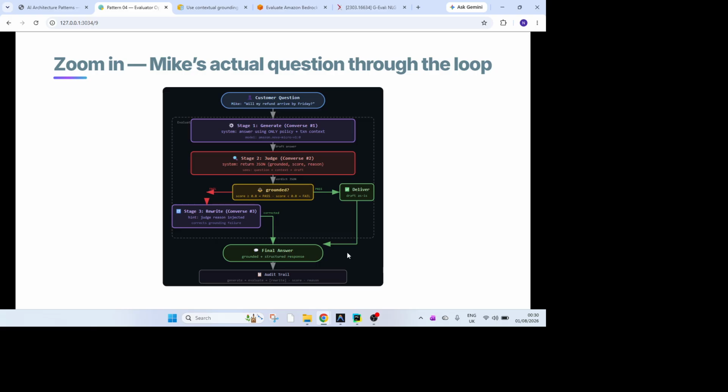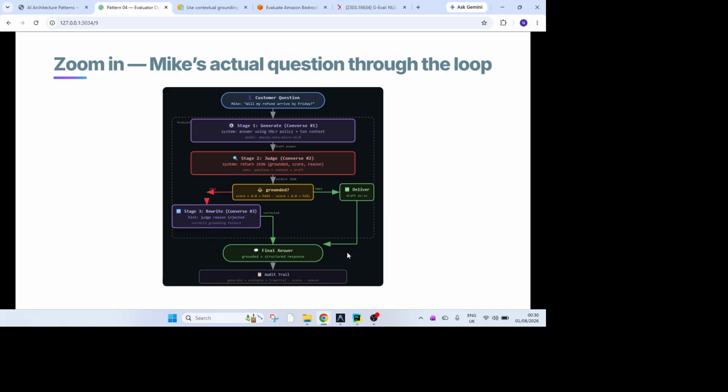Now just to loop through how the request looks. When Mike asks the question in stage 1, it goes to a first AI call, which in this case, because we are covering the AWS part, is the Converse API we're calling. The system answers using policy in the transaction context, and that's the draft answer. We make another judge call, same Converse API, and we get the response which is grounded.